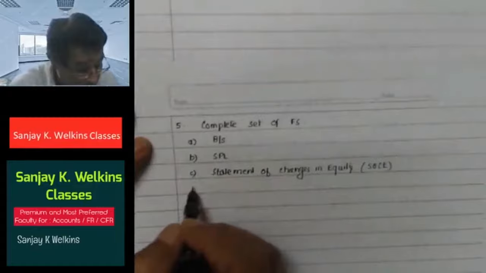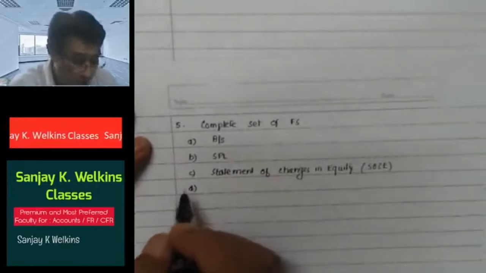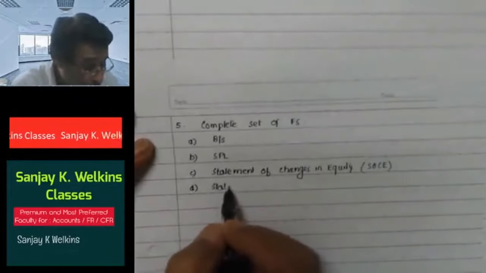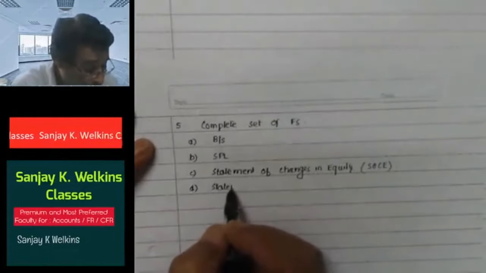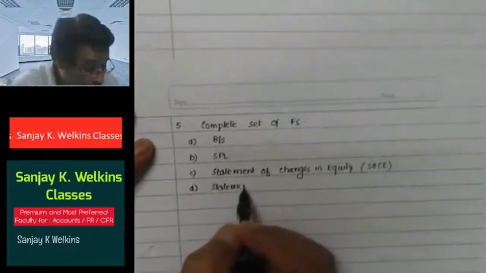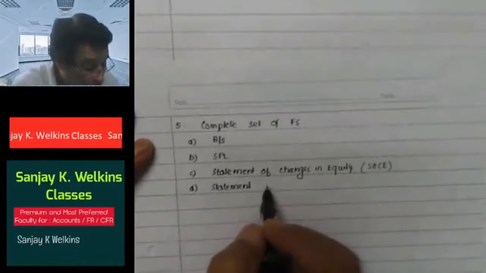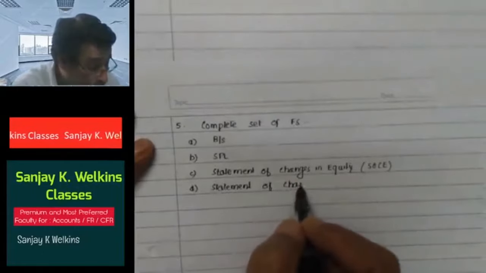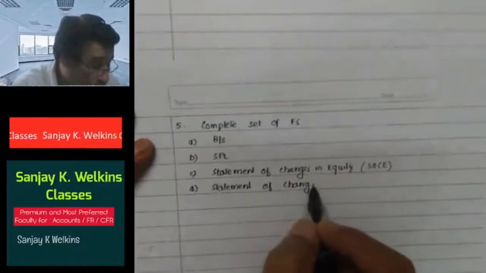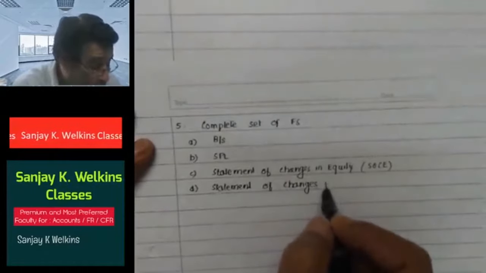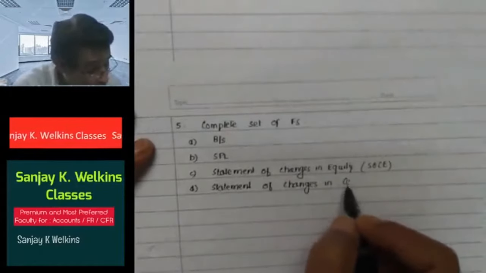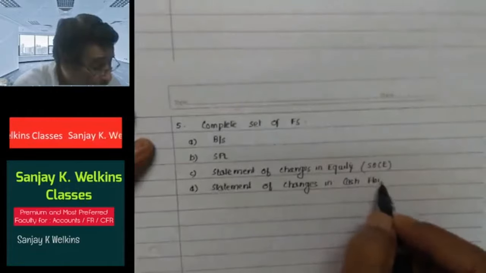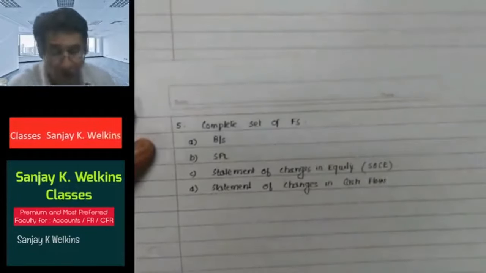D, statement of cash flow for the period.